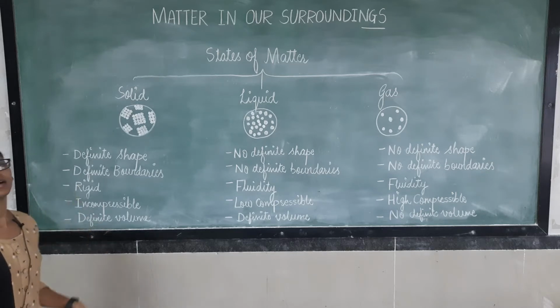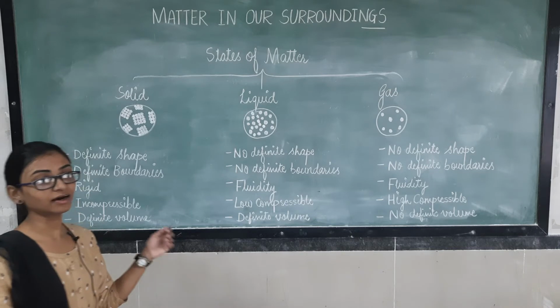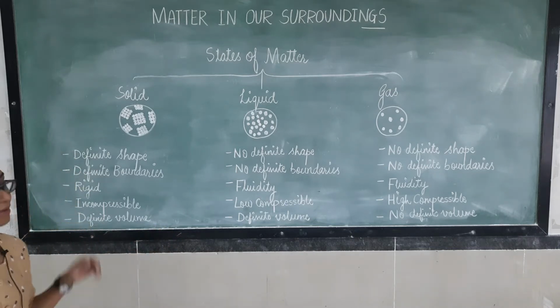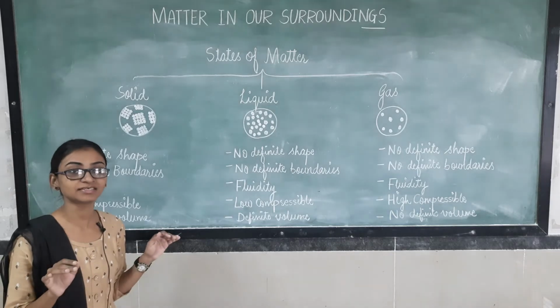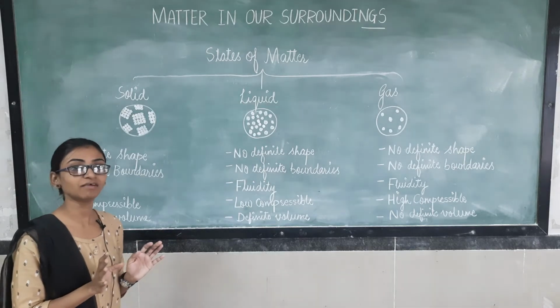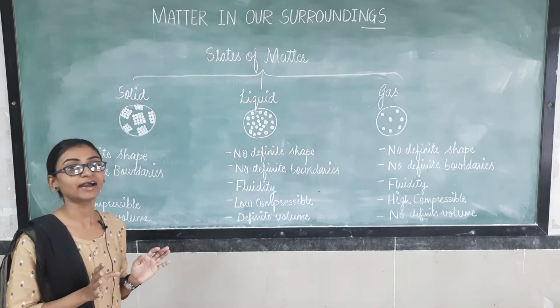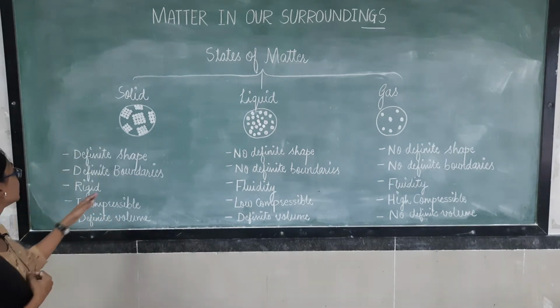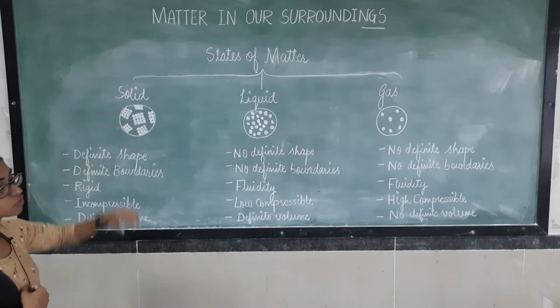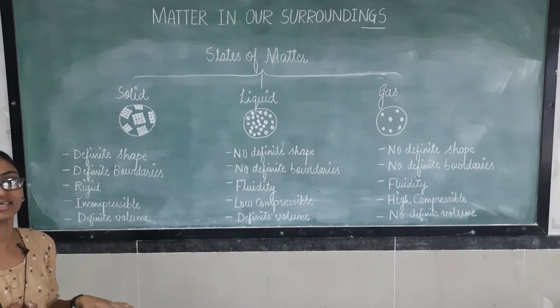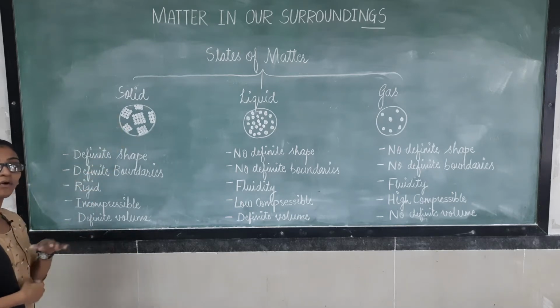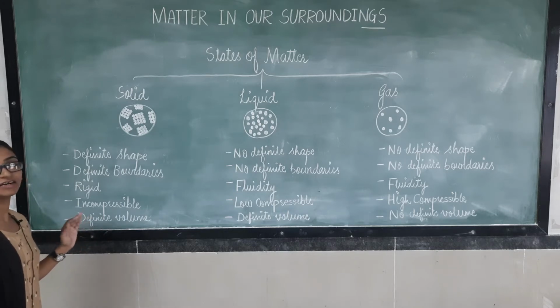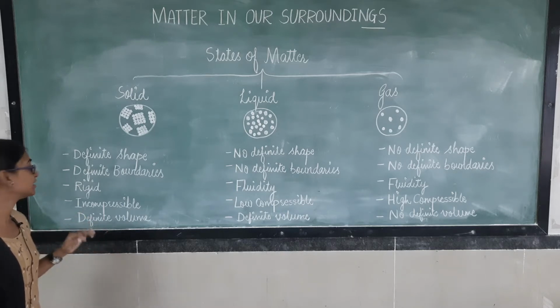Rigid means we can beat them or do whatever with them, their shape doesn't get changed. You have learned about ductility and malleability, and even if we do this with solids, there is no change in the shape, so they are rigid in nature.